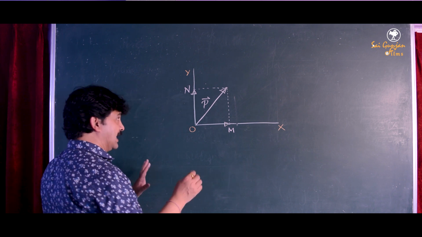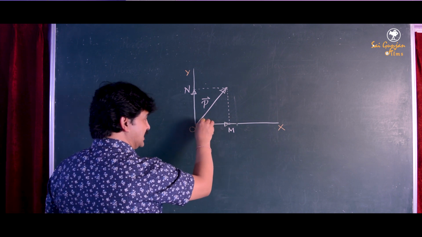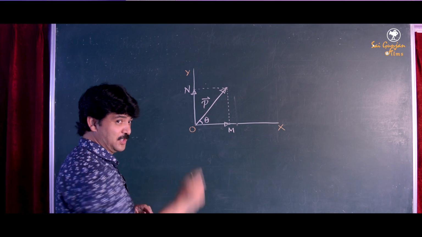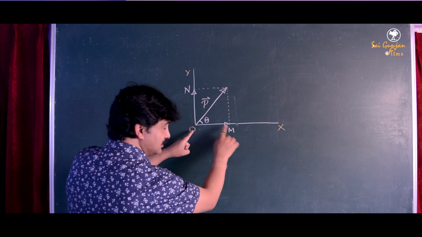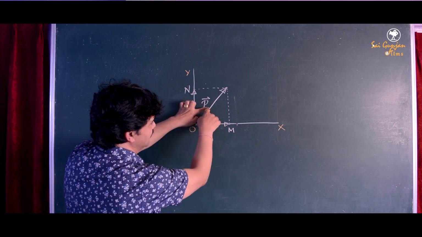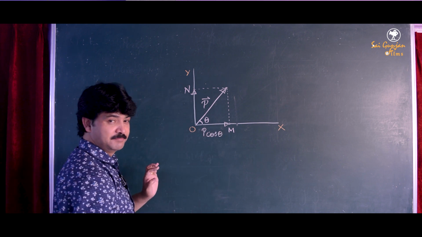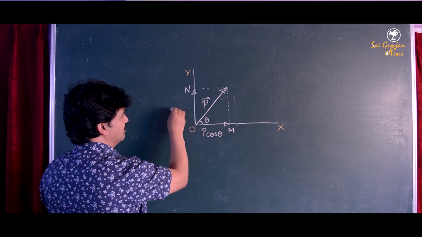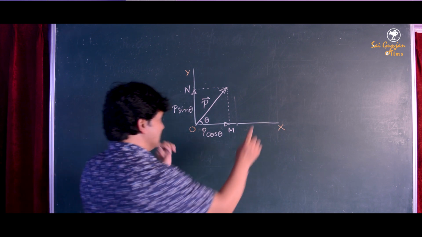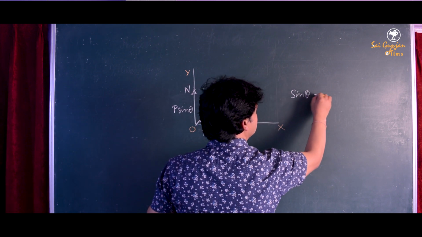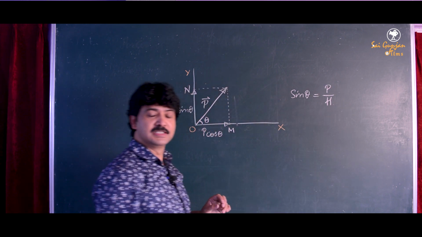Alright? Now the question is, what is the value of this and what is the value of this? So, if this angle is theta, do you remember the earlier concept? If this angle is theta, the component of P along this direction will be P cos theta. And similarly here, the component of P will be P sin theta. And sin theta means the ratio of perpendicular and hypotenuse.